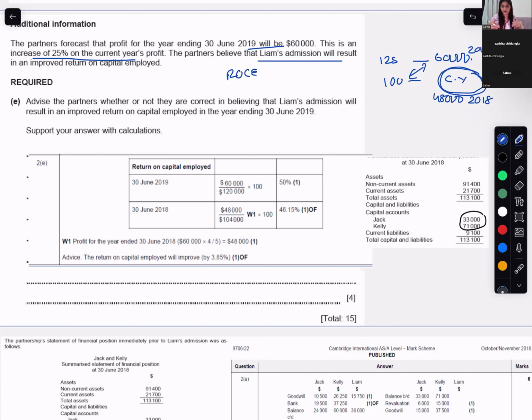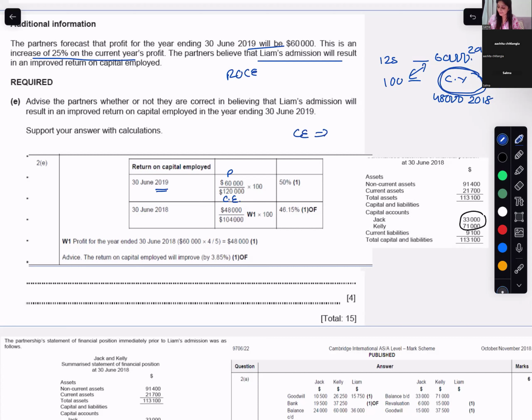To tell them whether they are right or wrong, I need to know whether there is an increase in ROCE or not. So I will find the ROCE for 2019. ROCE is profit over capital employed into 100.